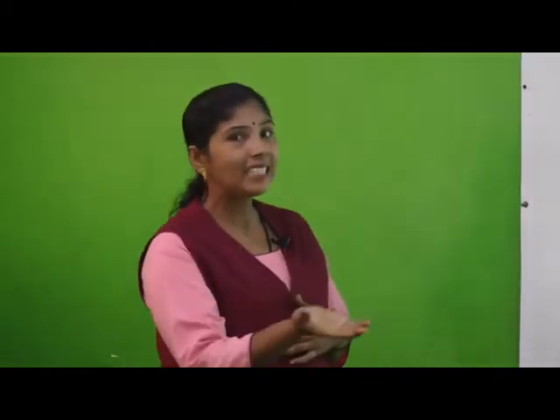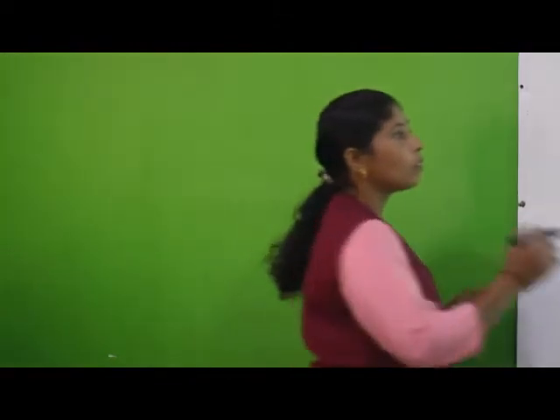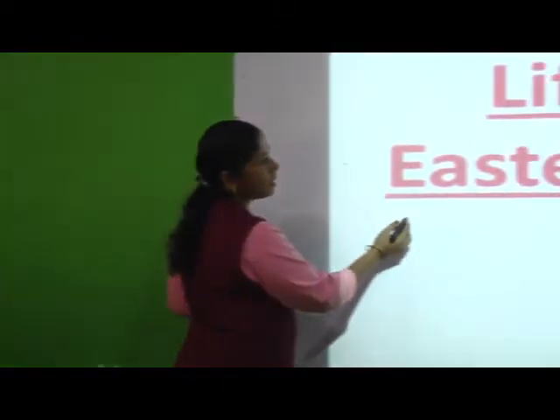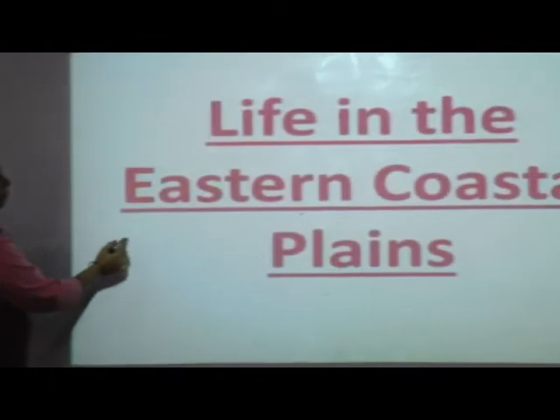So in the previous lesson we studied lesson number 7, the coastal plains and islands. We studied about life in the western coastal plain, correct? So today we are going to learn about the eastern side, life in the eastern coastal plain. So let us see. First of all, what is the eastern coastal plain?